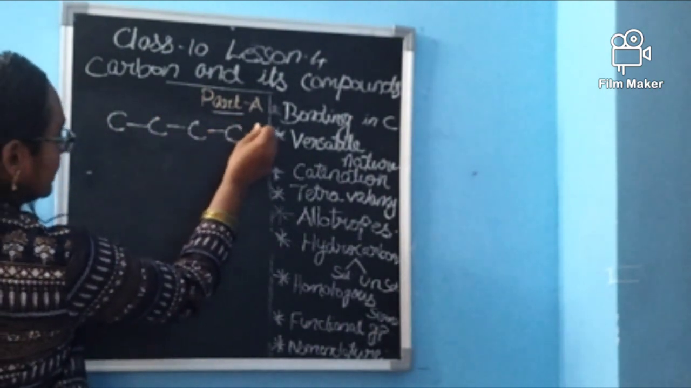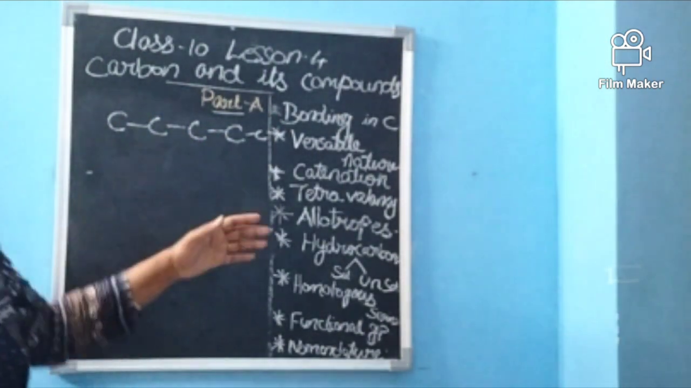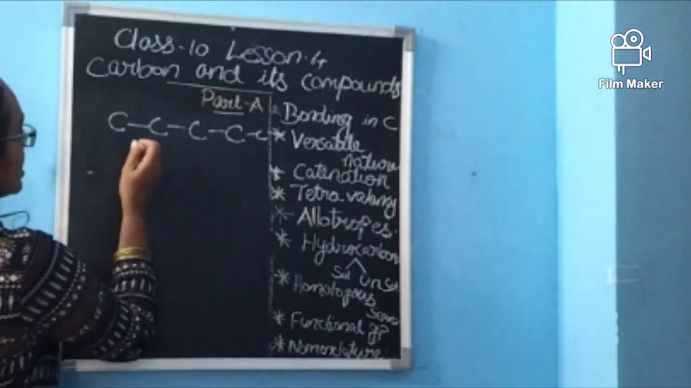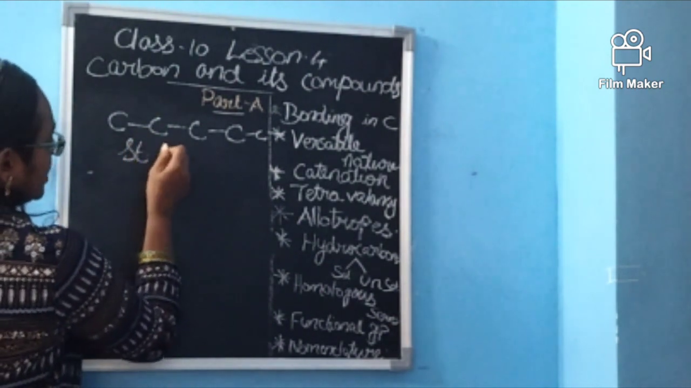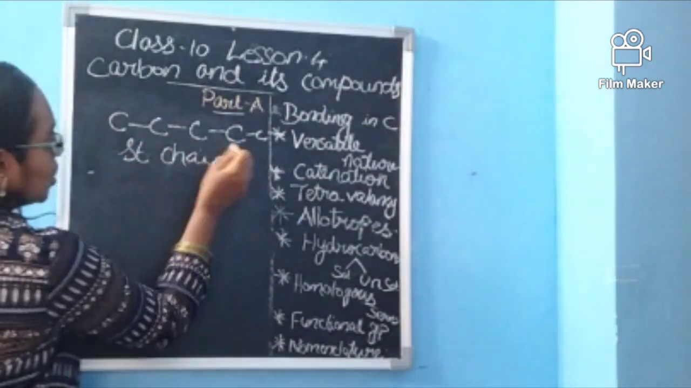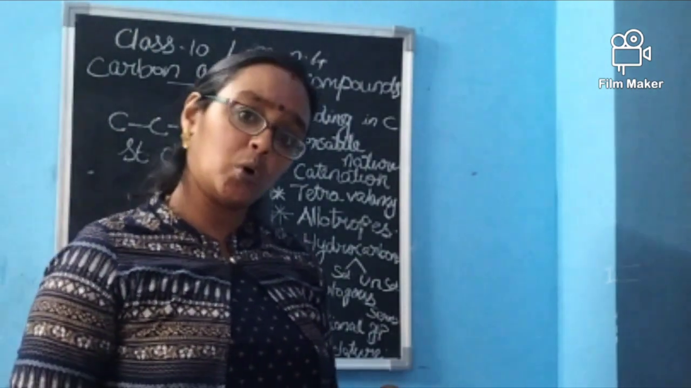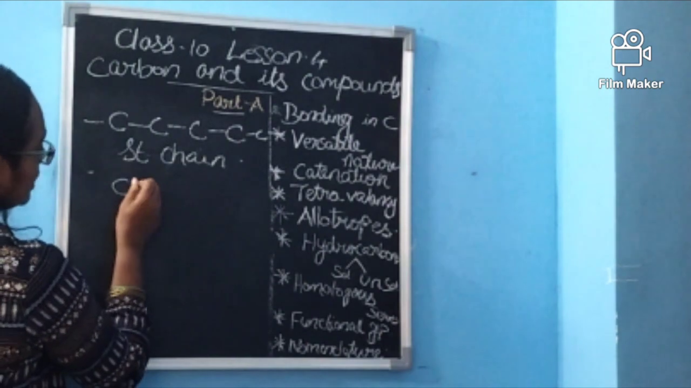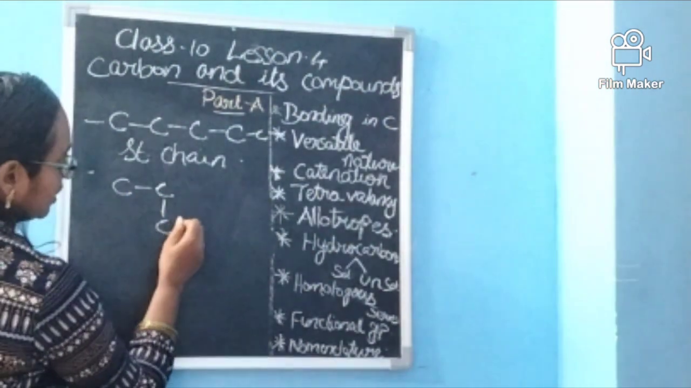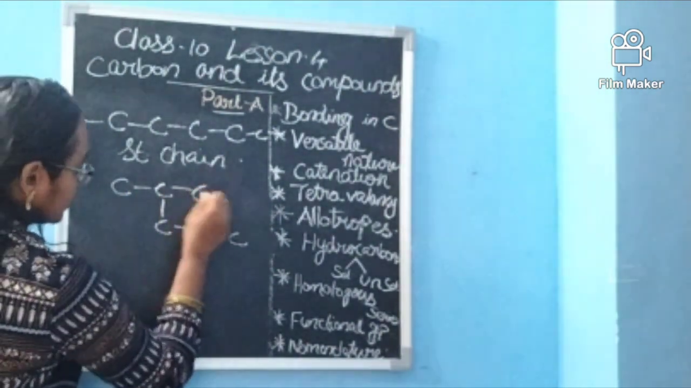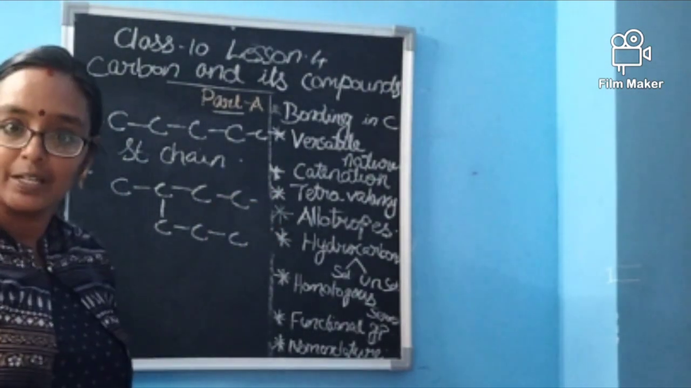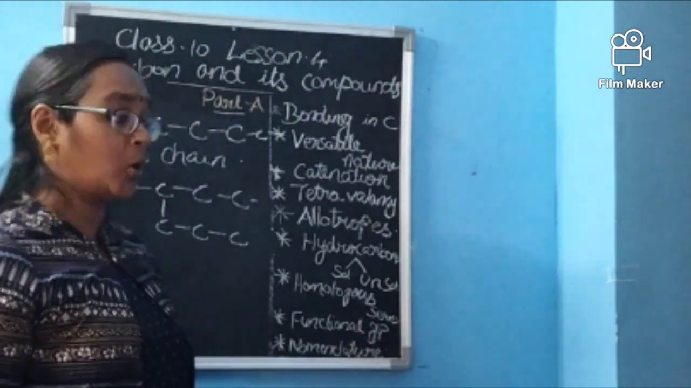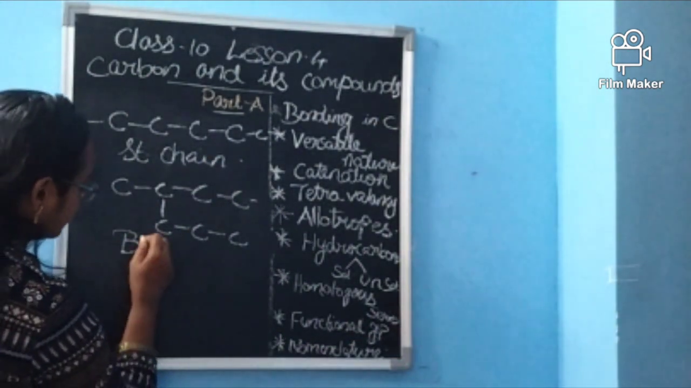Carbon, carbon, carbon, carbon, carbon. This kind of bonding it can form, and it will move as a straight line. We say it is a straight chain of carbon atoms. Can it make only a straight chain? No, it can make a branched chain also. Carbon, carbon, carbon, here one more carbon, carbon, carbon, carbon, like that it can move. It can form a branched chain.